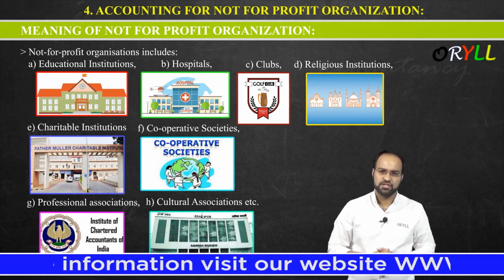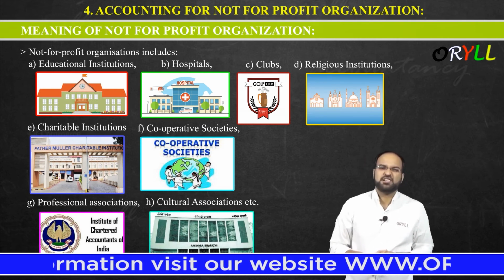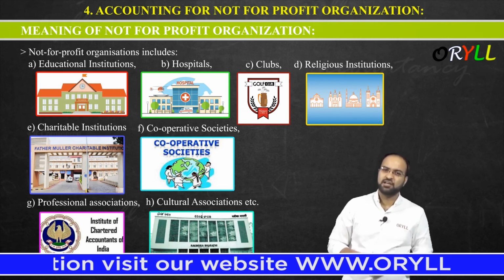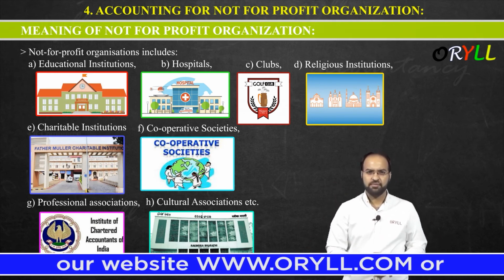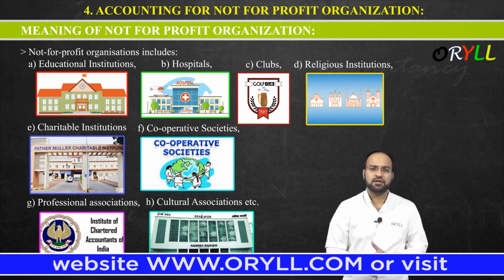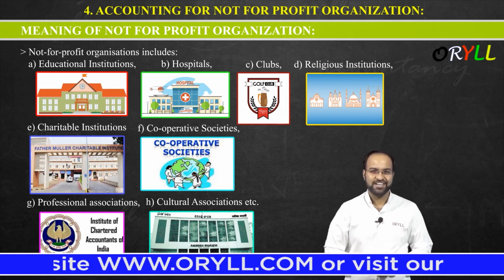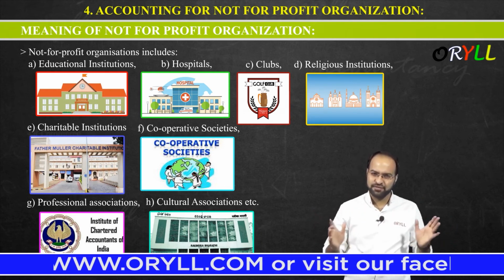Next, cultural associations, like we have so many cultural associations in Hyderabad. There is one famous cultural association, like we have Ravindra Bharati Stadium. So what they want to do, they just want to serve the society. Got it? So these all are the examples of NPO.